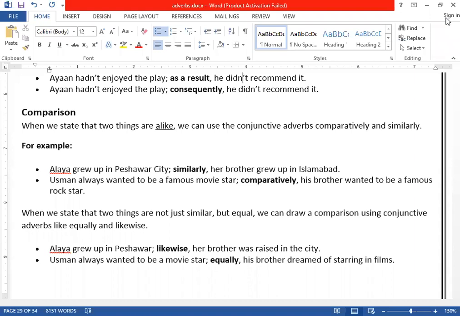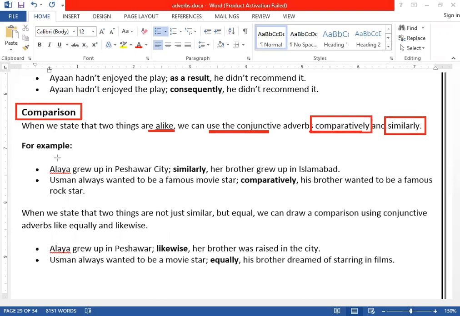The second one is that conjunctive adverbs are also used for comparison. If you want to show comparison, we will use different conjunctive adverbs. When we state that two things are alike, we can use the conjunctive adverbs comparatively and similarly, clear? Either you can use similarly or you can use what? Comparatively.